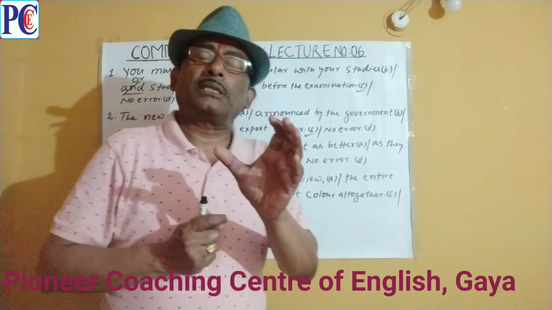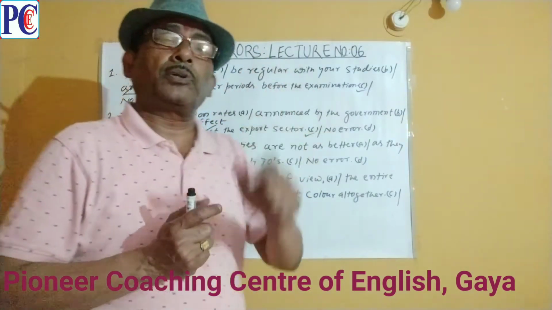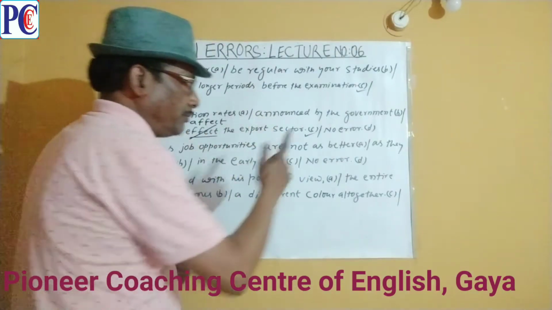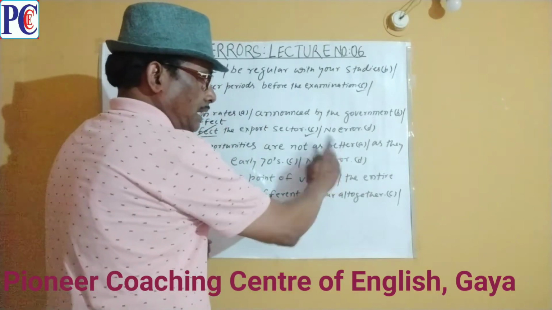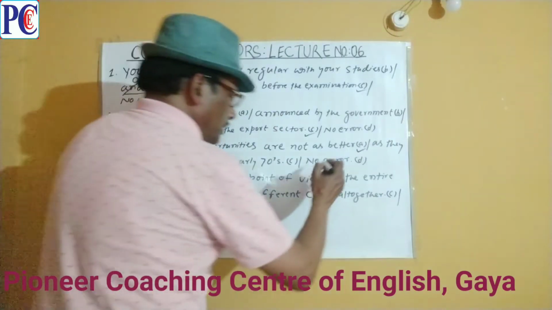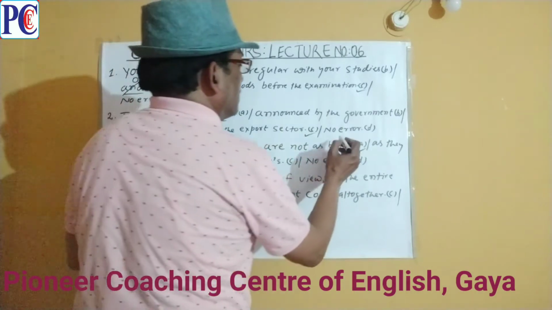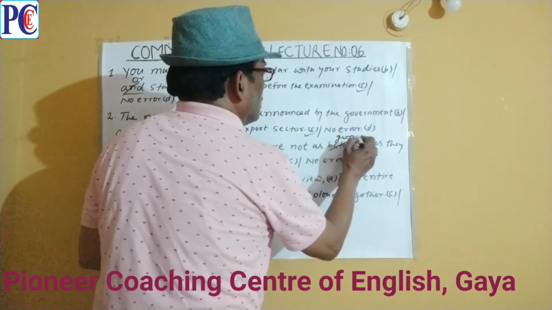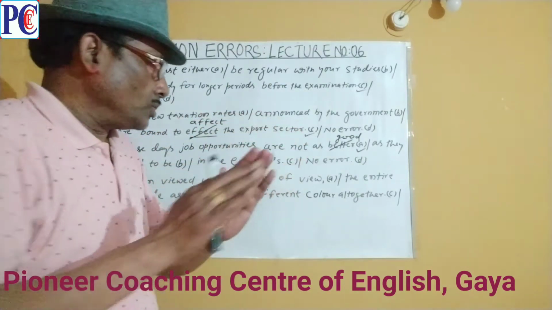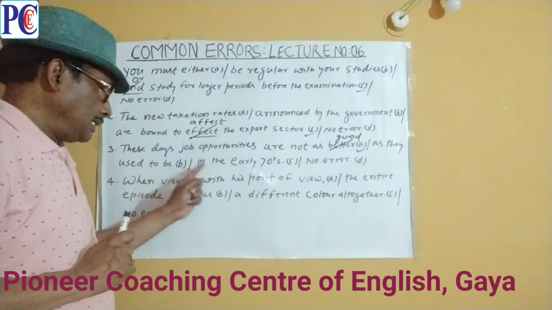And when the comparison is in the positive degree, जिस adjective का प्रयोग आप positive degree में करोगे, वो हमेशा positive degree adjective होना चाहिए. Whereas the adjective used here, better, is in the comparative degree. So the error lies in part A. We must change the adjective better to its positive equivalent, which is good. So the correct sentence is, these days job opportunities are not as good as they used to be in the early 70s.